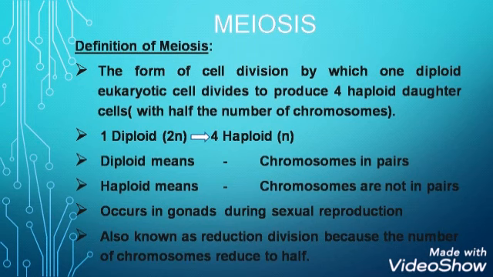Another important character of meiosis is that it is very important during sexual reproduction because it takes place in gonads, that is reproductive organs, testes in males and ovaries in females, where it is responsible for the production of sperm and egg respectively, which are haploid cells. It is also known as reduction division because the number of chromosomes in the daughter cell becomes half as compared to the parent cell. So this is the reason it is also known as the reduction division.